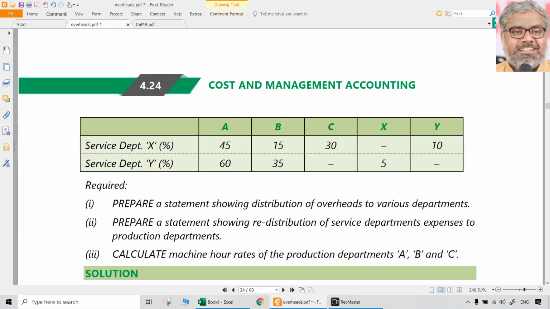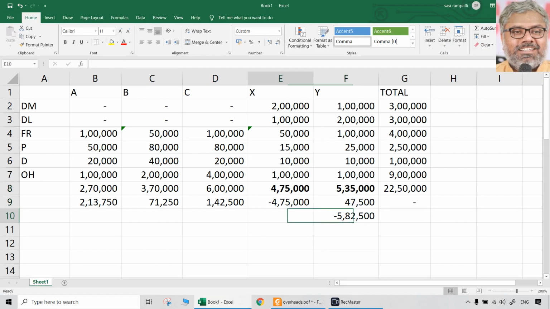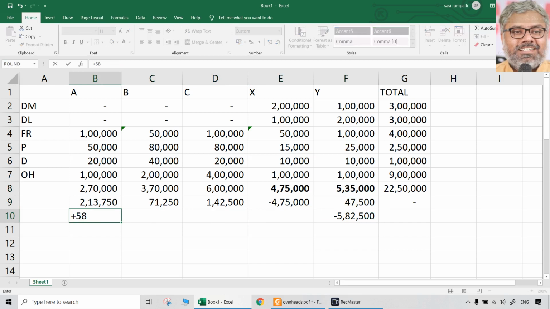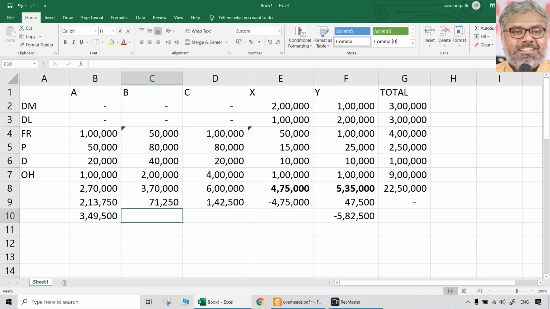A, B and X in the ratio of 60%, 35 and 5. So let us take actual numbers. 582,500 into 60, 35. C gets nothing, but now X gets something. How much? 5%.